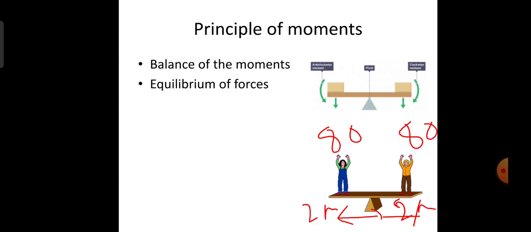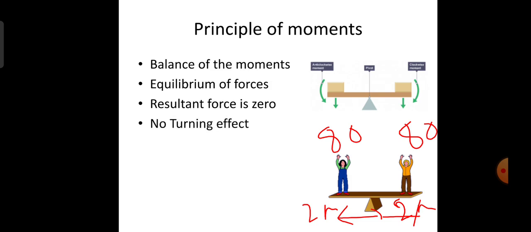Then what happens is that there is a balance in the force also. There is equilibrium of forces, in magnitude as well as the distance from the pivot point. So in that case the resultant of the force will be equal to 0. So when there is no resultant of the force, as we know by the definition of the moment in mechanics in the previous slide, it is nothing but force into perpendicular distance. If the resultant force is equal to 0, 0 into some distance will be equal to 0 itself. So therefore the turning moment will be equal to 0.